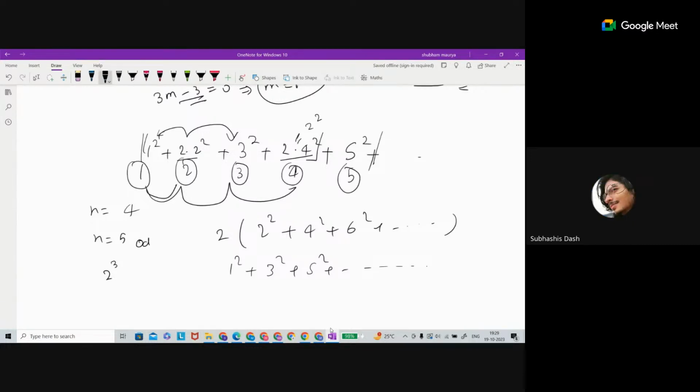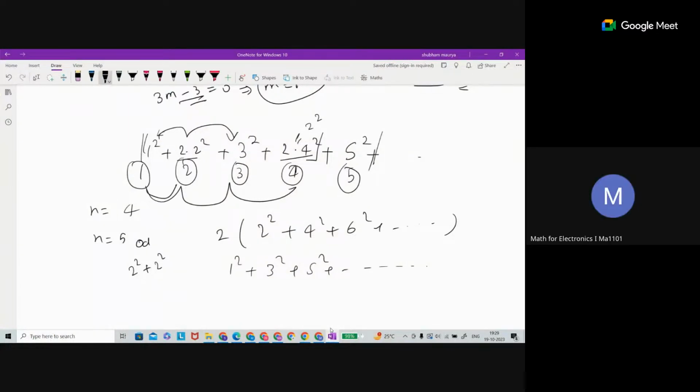We can write the second term as 2 square plus 2 square. Okay. Yes, sir. So one of those we can keep with the odd terms, and another we can keep on the right hand side. So that way we can create one n square series, and one which is 2 square. If we take it common, then that is also one n square series, but we'll have half the number of terms.